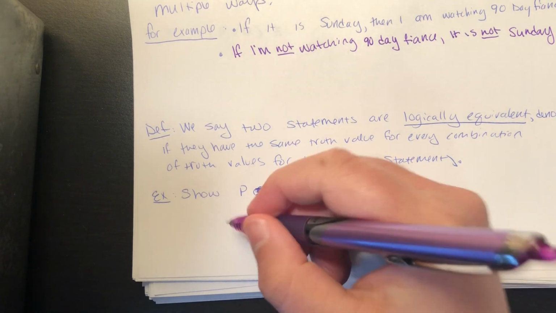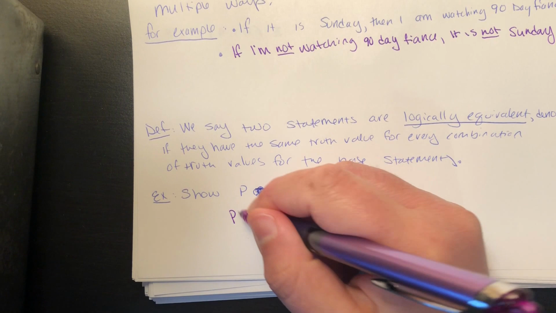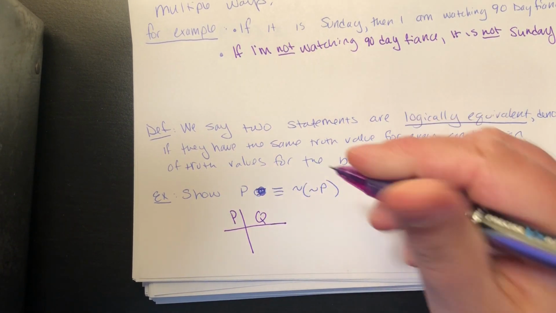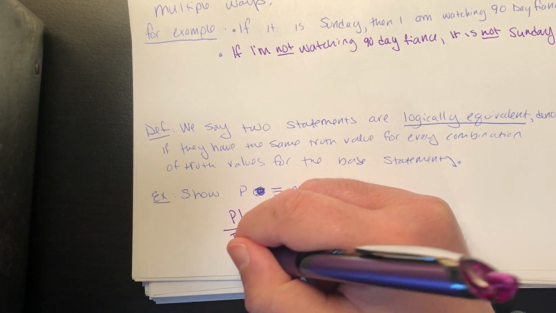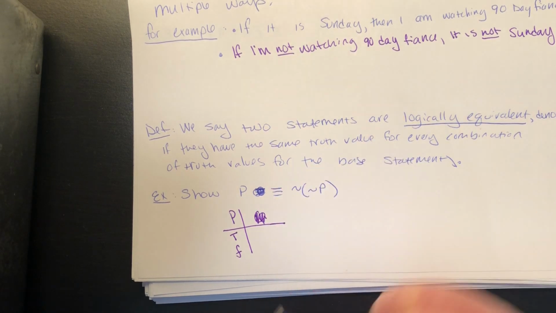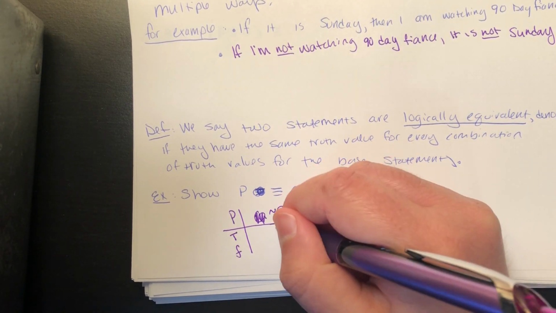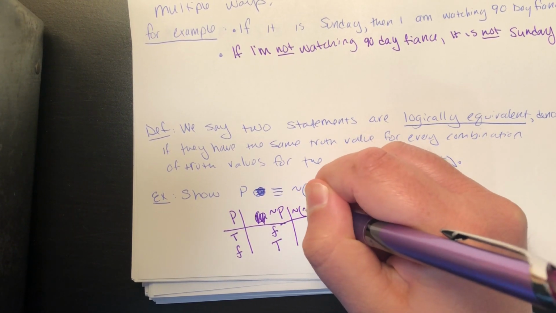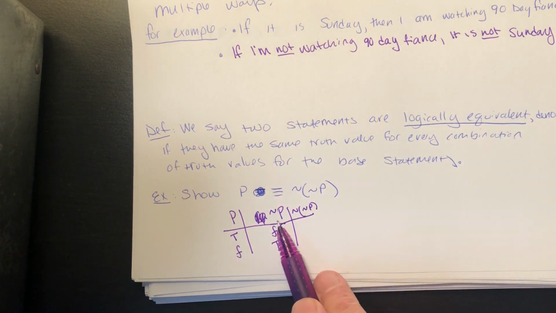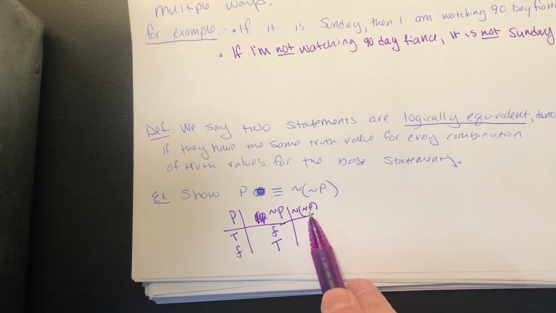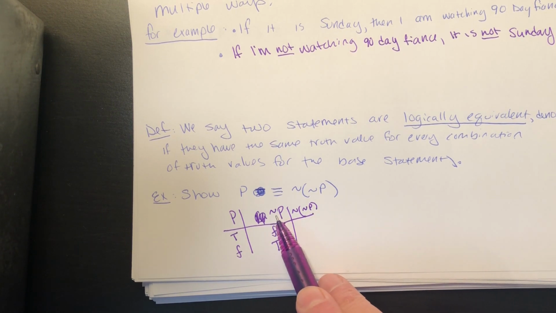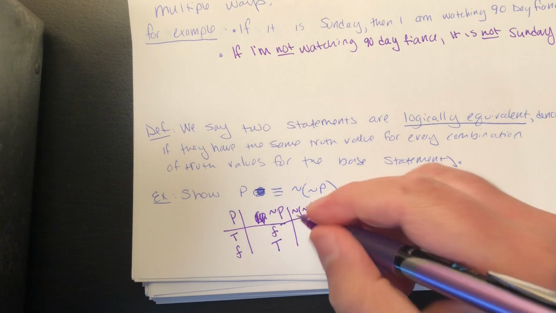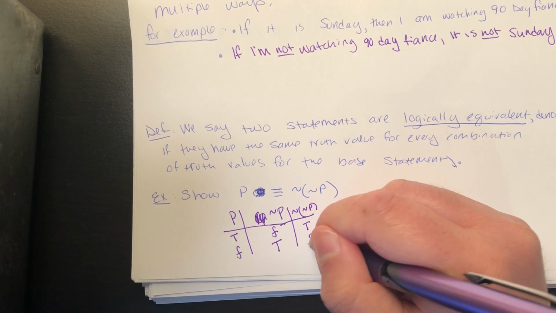We can prove this using truth tables. For P, it's either going to be true or false. There's no Q here. The negation of P in this case would be false and then true. And so the negation of not P, well, we have to take the not P column and negate it, so we have to swap the truth values. False becomes true, true becomes false.